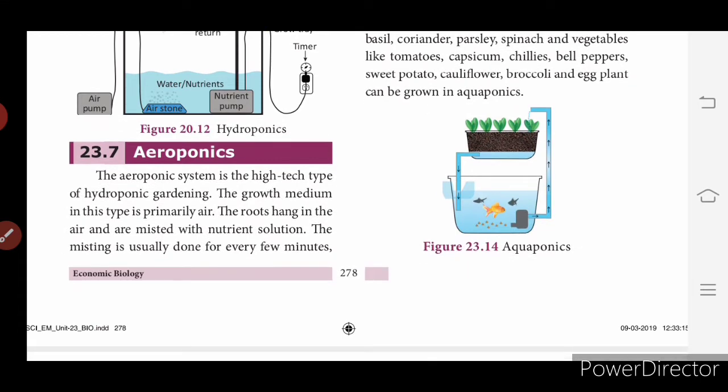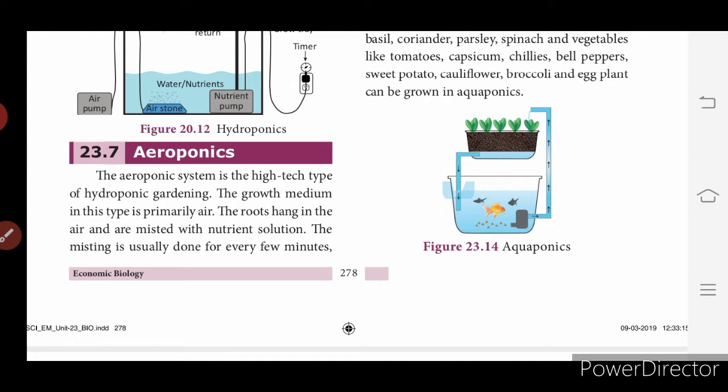So what is aeroponics? The aeroponic system is the high-tech type of hydroponic gardening. The growth medium in this type is primarily air. Here we mainly use air. The roots hang in the air and are misted with nutrient solution. The misting is usually done every few minutes.